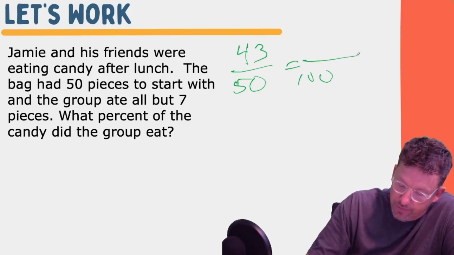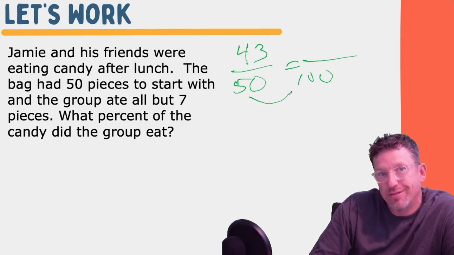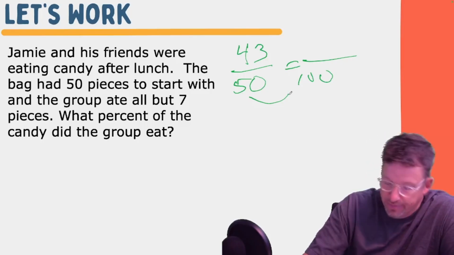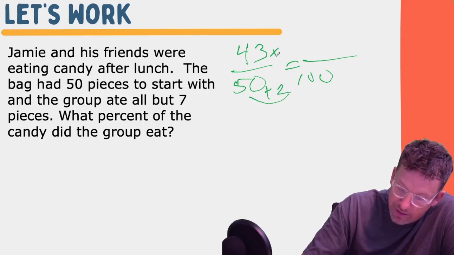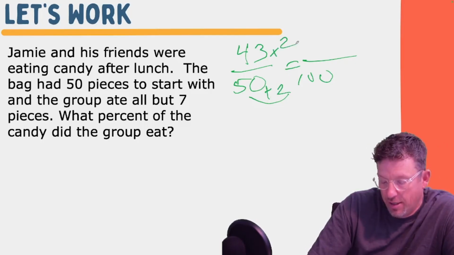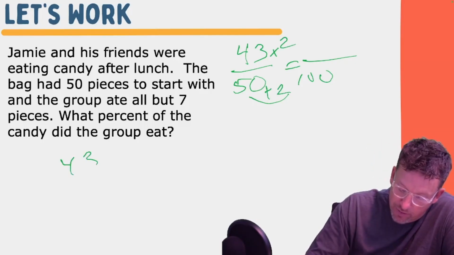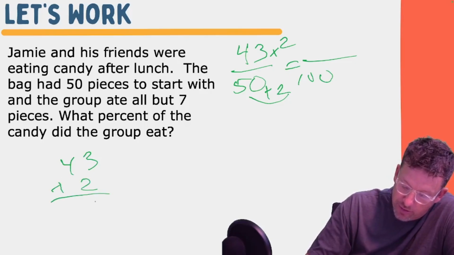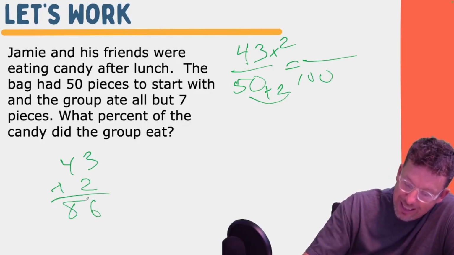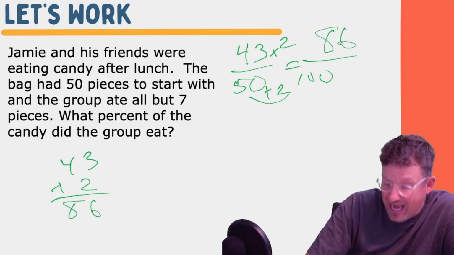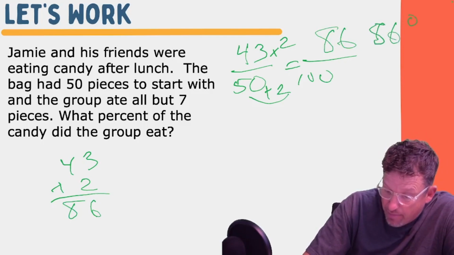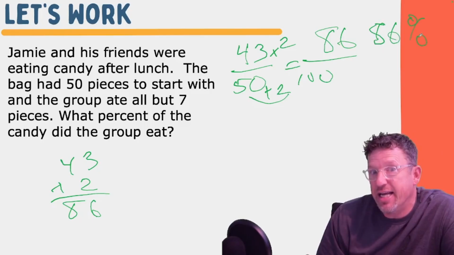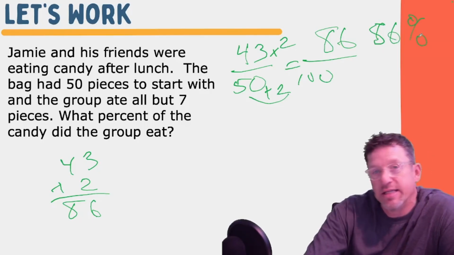All right. So what did I do to get the 50 to the 100? I doubled it. So that means I got to double the top up here. What's 43 doubled? What's 43 times 2? 2 times 3 is 6. 4 times 2 is 8. 86. These guys ate 86% of the candy, and I didn't get any of it. That's just classic kids these days.